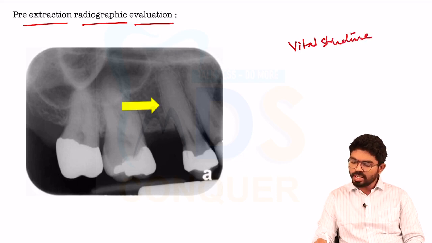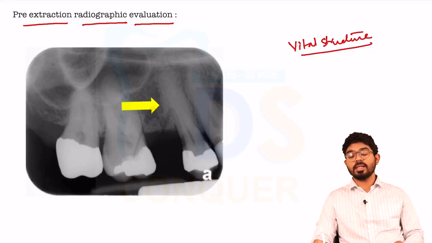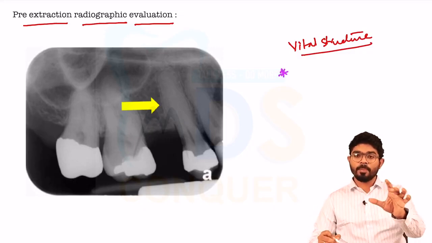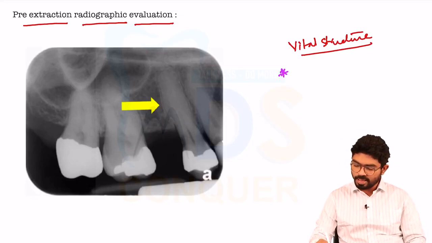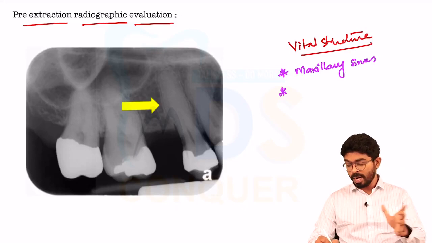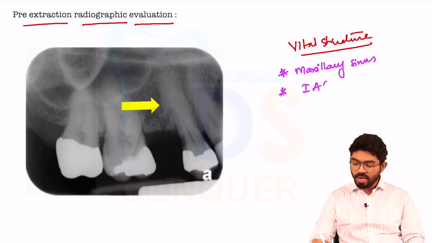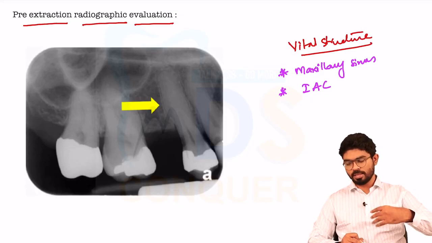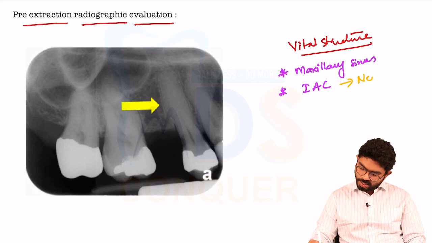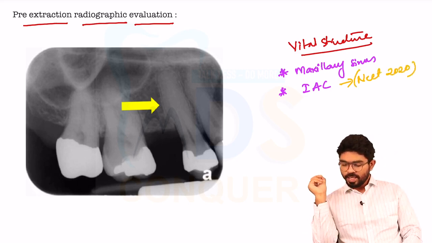Because when you are extracting the tooth, it may cause damage to the adjacent vital structure. In the case of maxillary teeth, the adjacent vital structure is the maxillary sinus. So how far is it from the maxillary sinus? Whereas when you are extracting mandibular molars or mandibular posterior teeth, the inferior alveolar canal: how far is it? Is it very close or not? This is a question that was given in the NEET 2020.